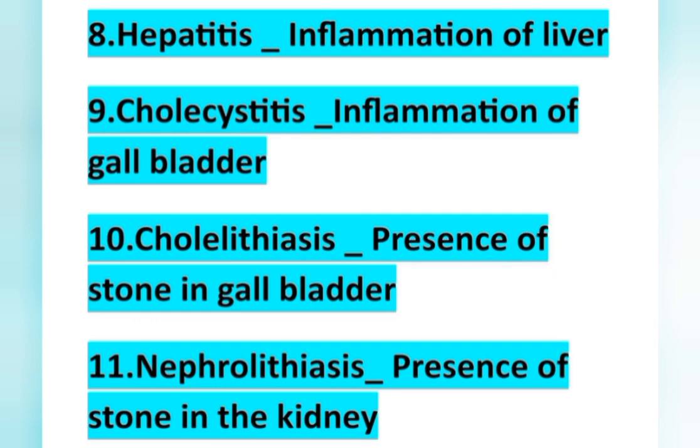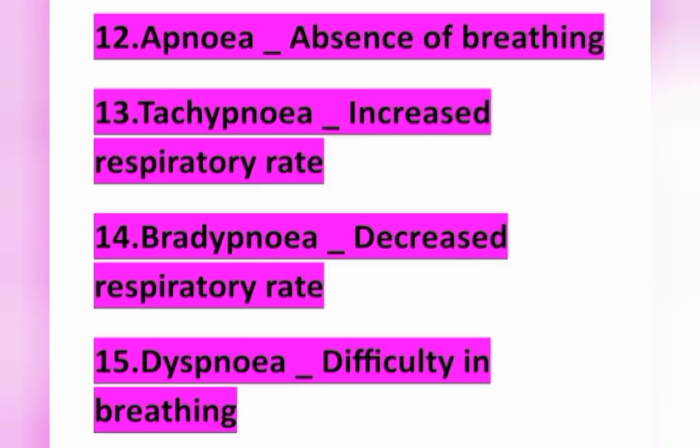And the next point, apnea. Apnea means absence of breathing. And next point, tachypnea. Tachypnea means increased respiratory rate. In tachypnea, the respiratory rate is more than 20 breaths per minute. Bradypnea means decreased respiratory rate, less than 12 breaths per minute. Dyspnea means difficulty in breathing.